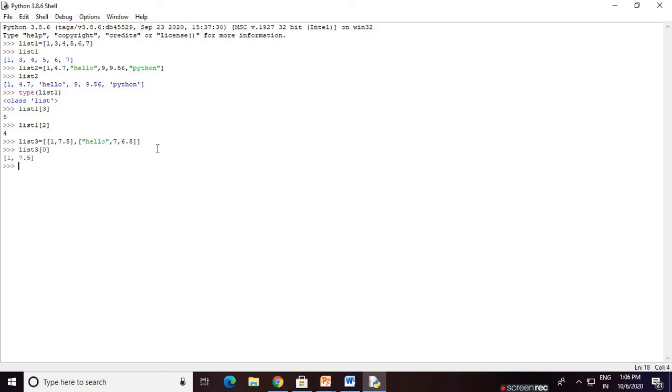Yes, this whole list is the element of list 3 at index 0. Now for example, we check list 3 of 1. Press enter, and which value is printed, we check. Right, it is printed.